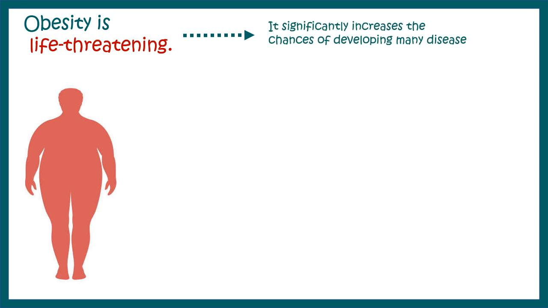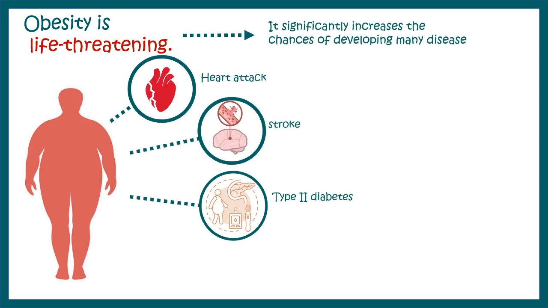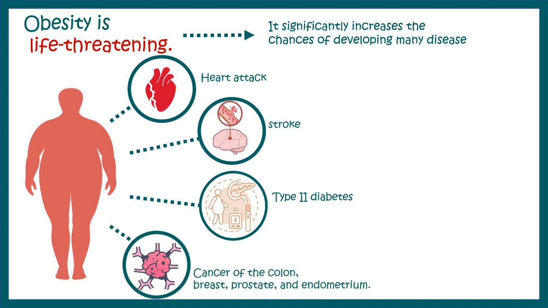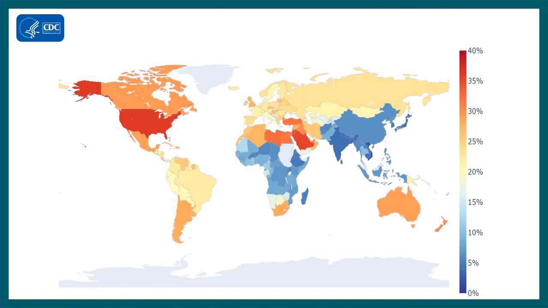Obesity is life threatening because it is associated with several other diseases such as heart attack, stroke, type 2 diabetes, cancers, etc. In simple words, obesity is the silent killer. According to CDC, 40% of the population in US has a high chance of developing obesity, which is a big concern.